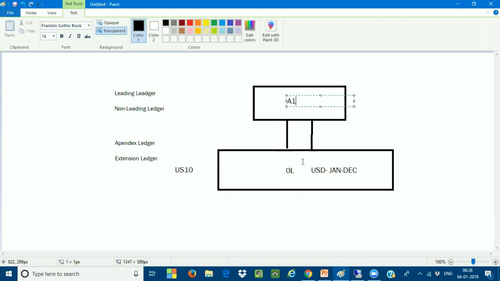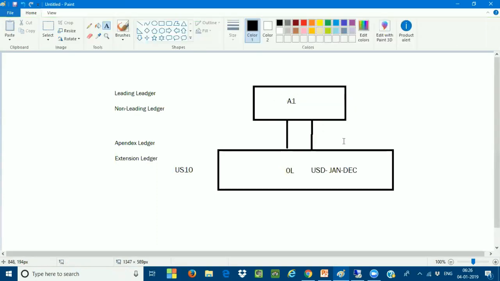There are many purposes out there. What is the use of this extension ledger? The extension ledger I'm going to construct on the base ledger. It will inherit the currency settings and the fiscal year variant settings of the leading ledger, or of the underlying ledger on which the extension ledger is stapled. The underlying ledger will always be your leading ledger or a non-leading ledger. On the underlying ledger, you are going to have the extension ledger.